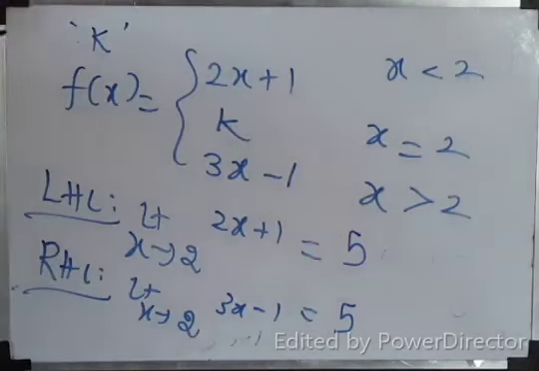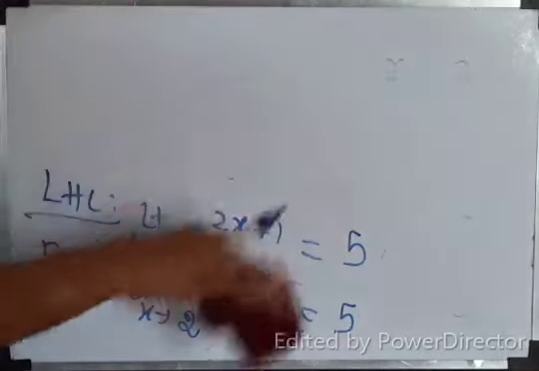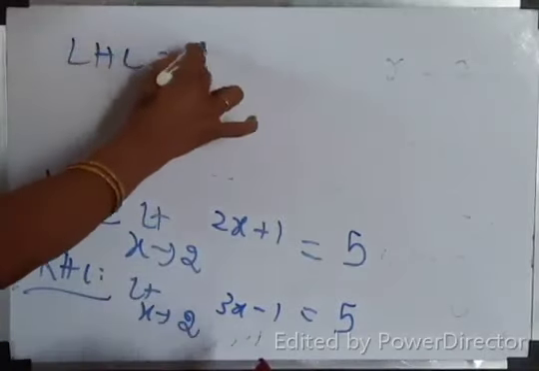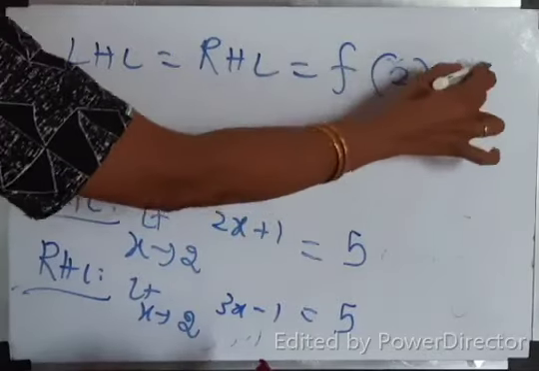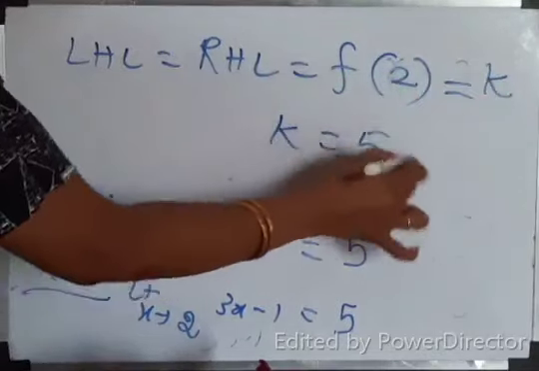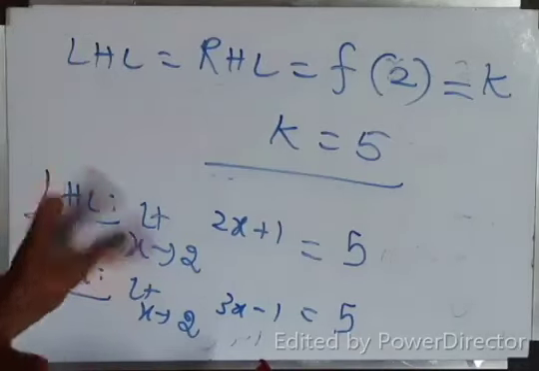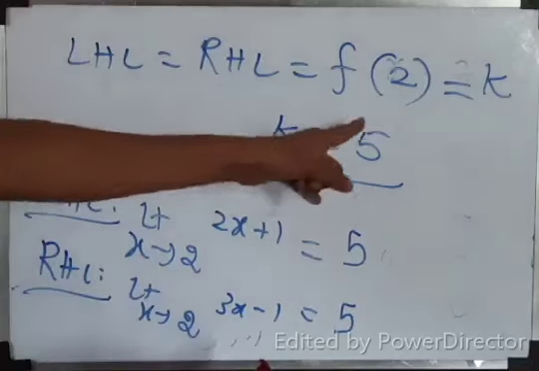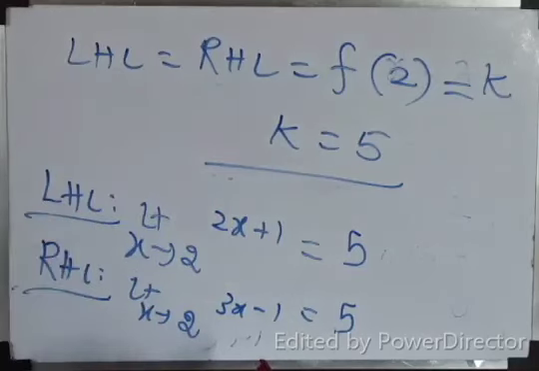Okay. So we'll conclude. LHL equal to RHL equal to f of 2. What is f of 2? It is k. So k must be 5. Correct. Only then the function is continuous. The question is, find k so that the function is continuous. The function is continuous, given. You need to get 5. K must be 5. Only then it is continuous. Am I right? So k equal to 5. Do you understand? Right.